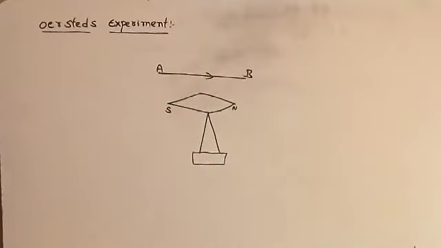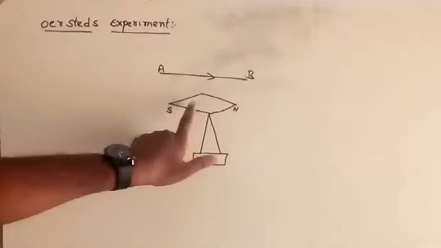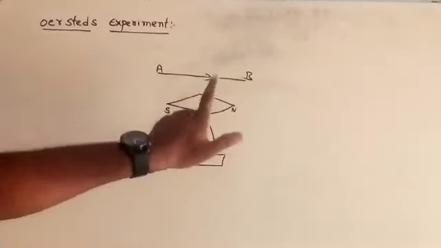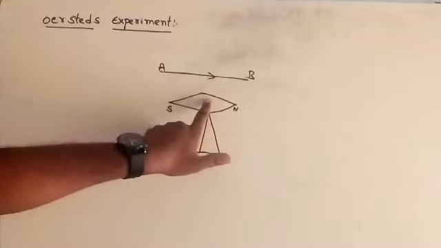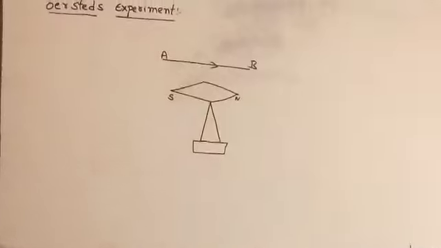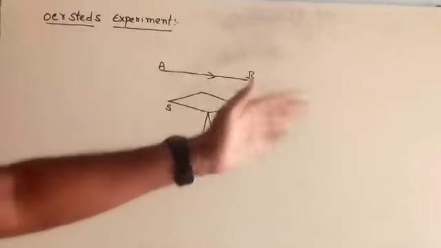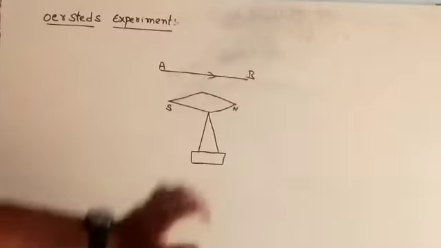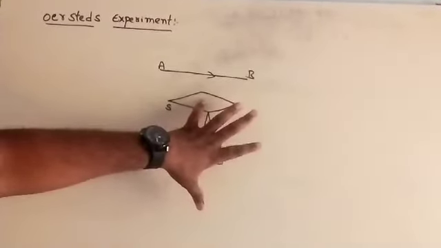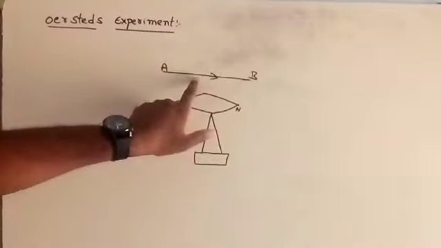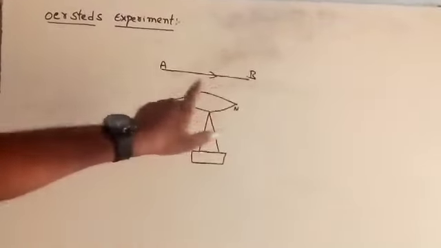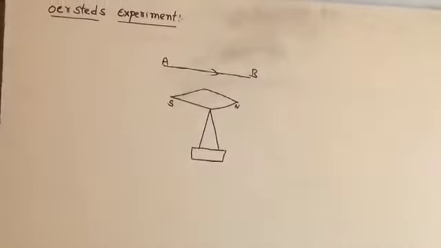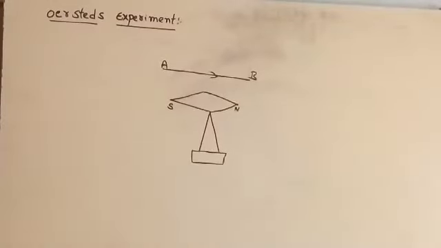Now see here, in this experiment, I have taken one magnetic compass needle. Magnetic compass needle, it is hanging on its vertical axis. It can freely rotate along this axis. Nearer to this magnetic compass needle, I placed one current carrying conductor. Here in the diagram, the current carrying conductor I have taken A and B.